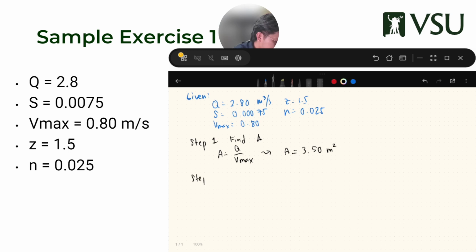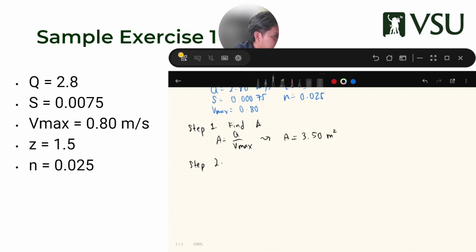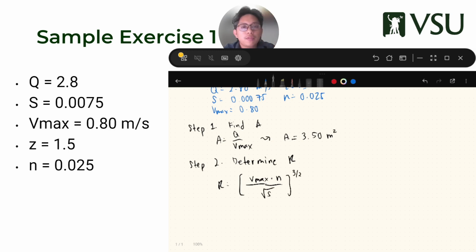Step two is to determine our R, or our hydraulic radius. So R is defined by the quantity Vmax multiplied by N over square root of S, to the 3 over 2. The square root of S is just 1/2, and R is to the 2/3. Let's say you have R squared on the other side, right? If you divide everything.